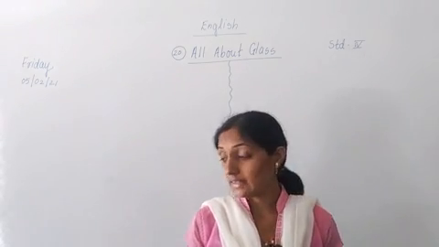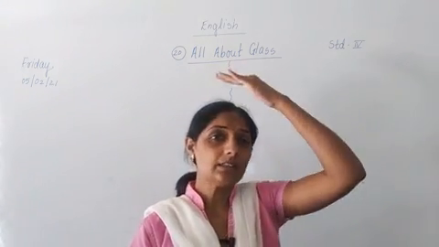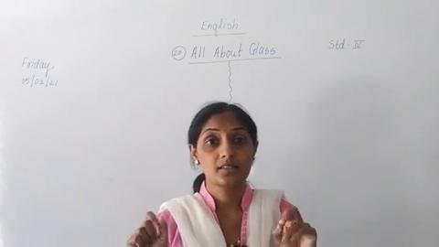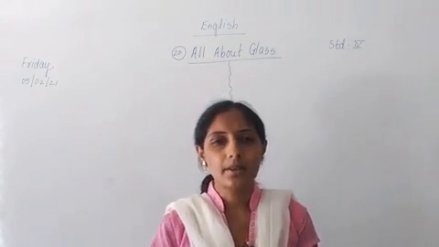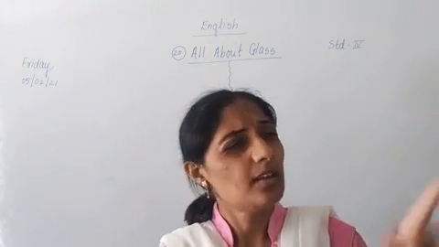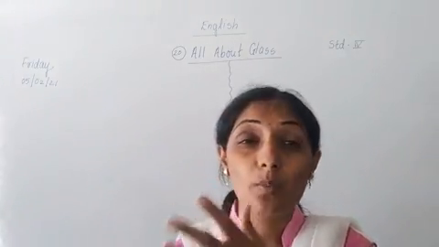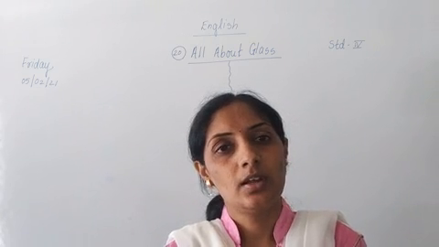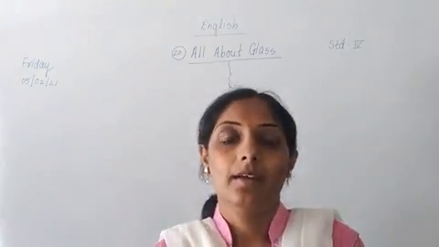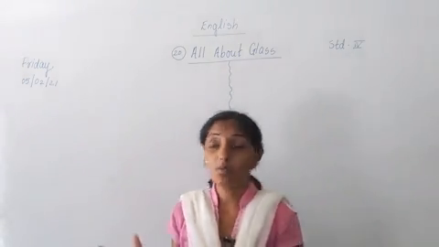Now today we are going to start with English Bal Bharti lesson, All About Glass. What do you understand by the name of the lesson, All About Glass? Glass means what? Glass means kaach, correct? And then how is that glass made? Did the question ever come to your mind? There are so many things made of glass in our house. From what is it made? That question comes in your mind or not, and the answer to that question you are going to get in this lesson, All About Glass.